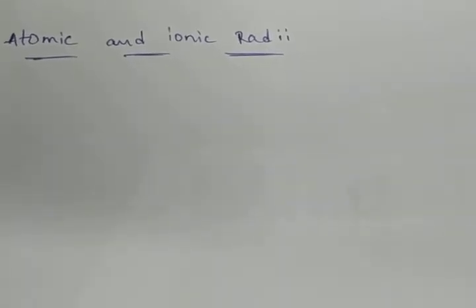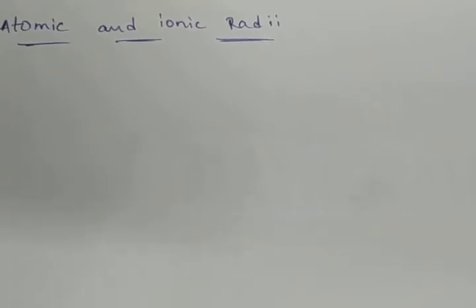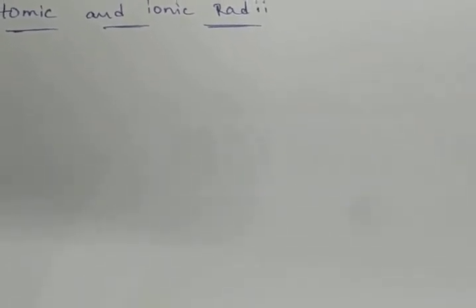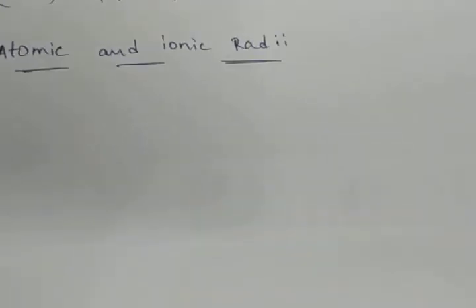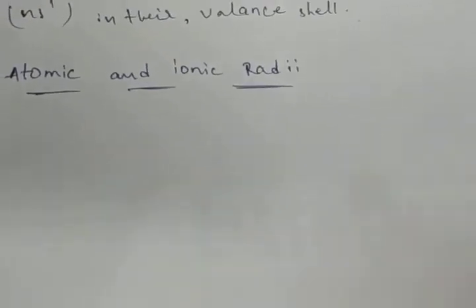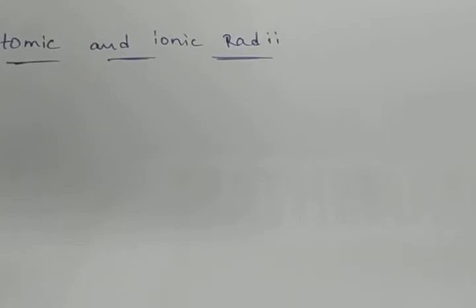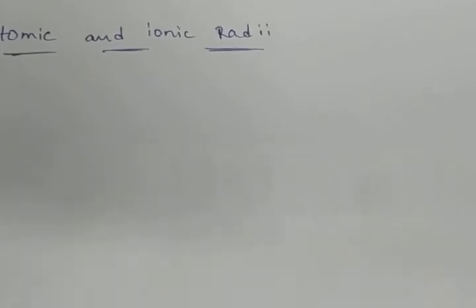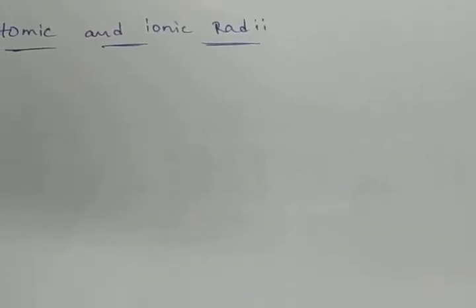That means atomic radii is increasing on moving down the group. From the top to bottom, what will happen? Group means what? Top to bottom. Period means left to right. From the top to bottom, atomic radii increases on moving down the group.